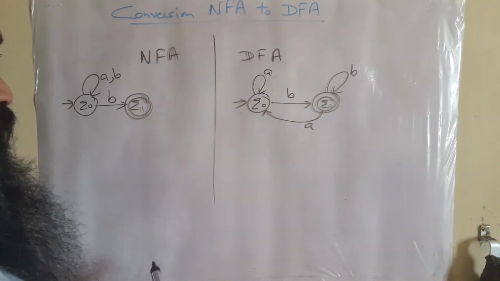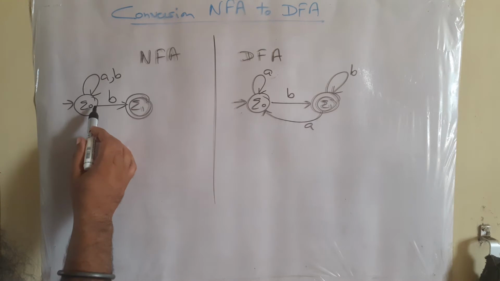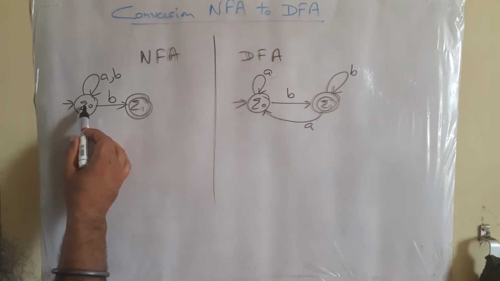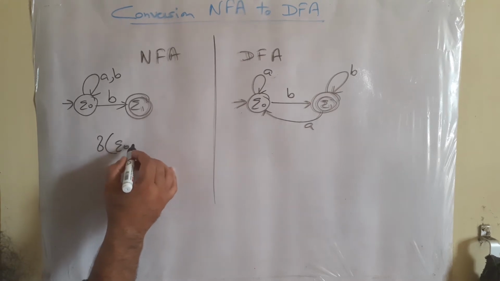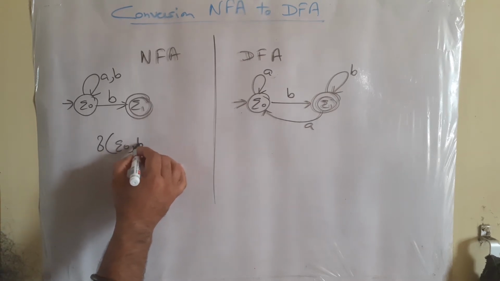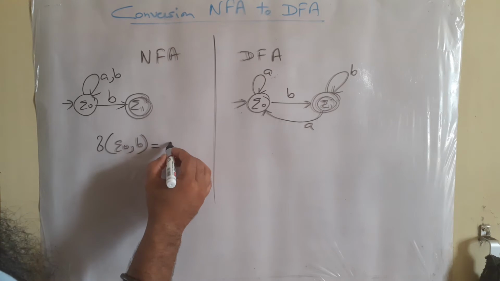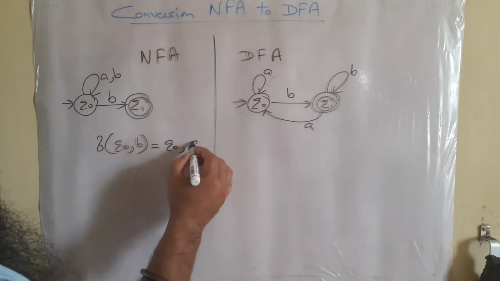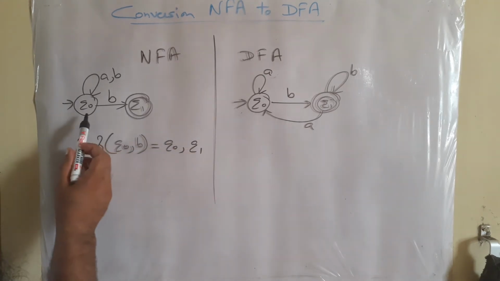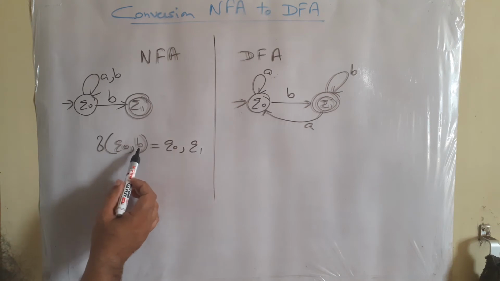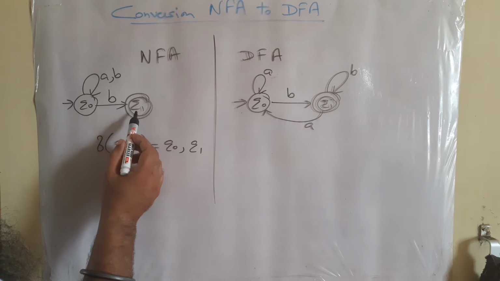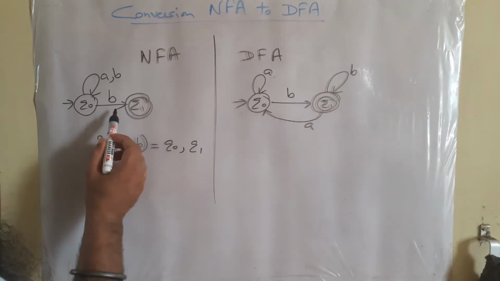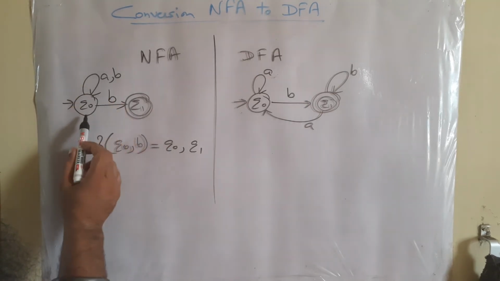Now you can see the difference, whereas for this NFA, delta of Q naught with respect to B, what we get is two states, Q naught as well as Q1. So with respect to input symbol B, Q naught is able to move to Q1 as well as take a self loop, moving to the same place, Q naught.